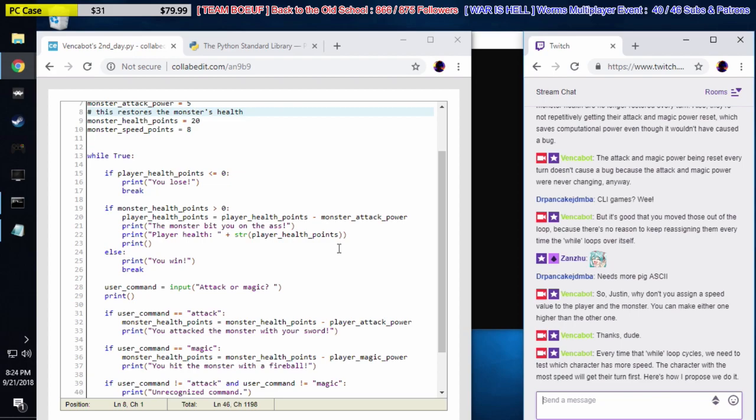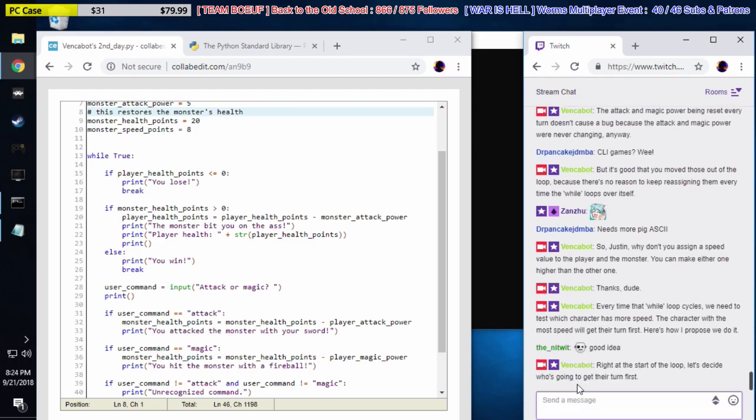So let's say, right at the start of the loop, let's decide who's going to get their turn first. So let's go right here to line 14.